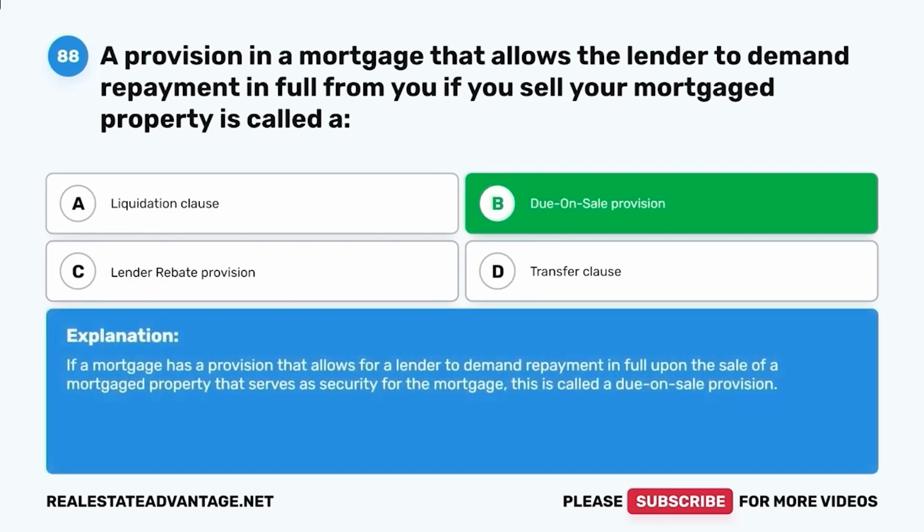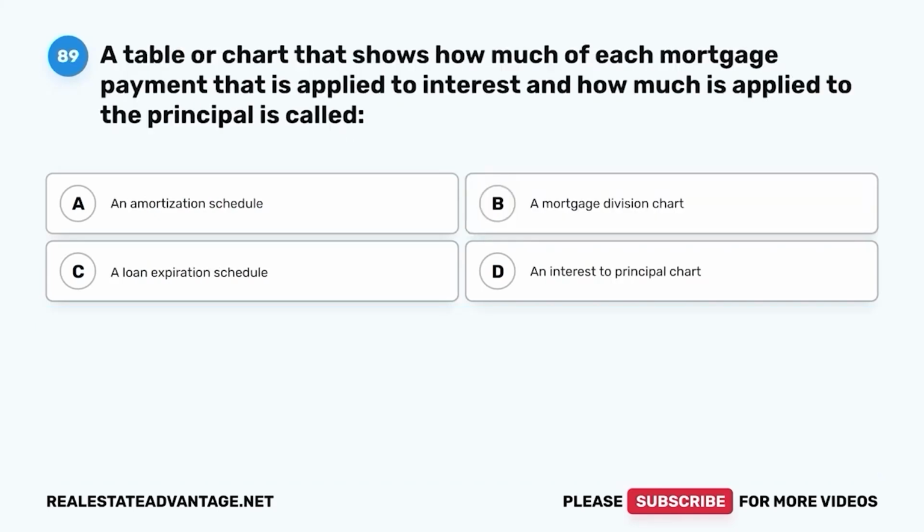If a mortgage has a provision that allows for a lender to demand repayment in full upon the sale of a mortgage property that serves as security for the mortgage, this is called a due on sale provision.